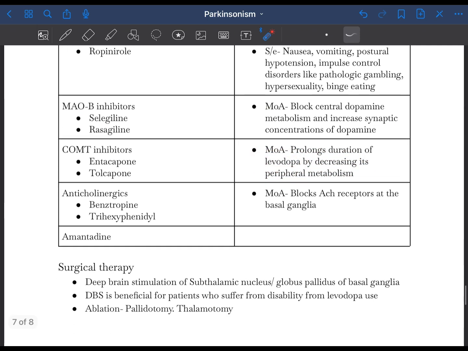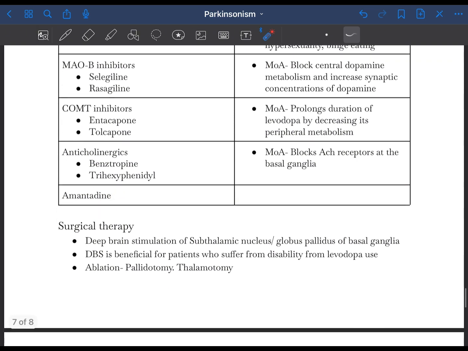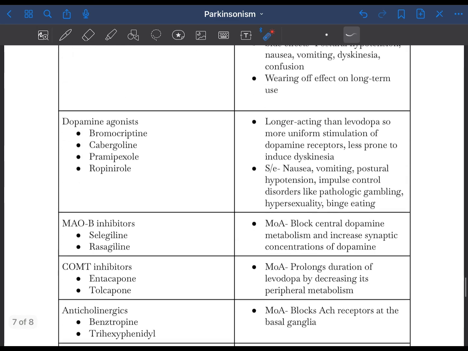Another group includes the anticholinergics, which include benztropine and trihexyphenidyl. They block the acetylcholine receptors at the basal ganglia. As we talked about in the pathophysiology, acetylcholine inhibits movement in the basal ganglia, so they block the acetylcholine receptors there. Another drug is amantadine, whose mechanism is actually not known properly. Now this was the pharmacological therapy.